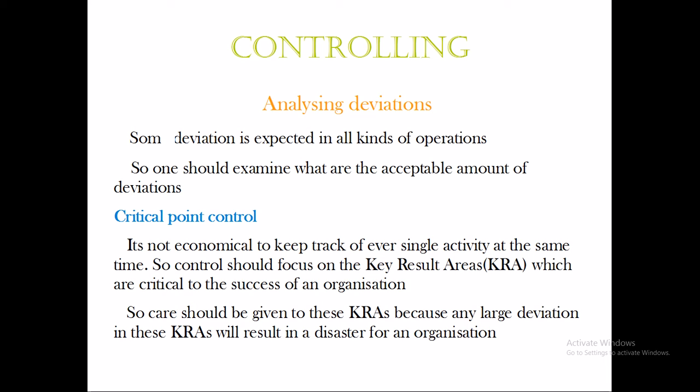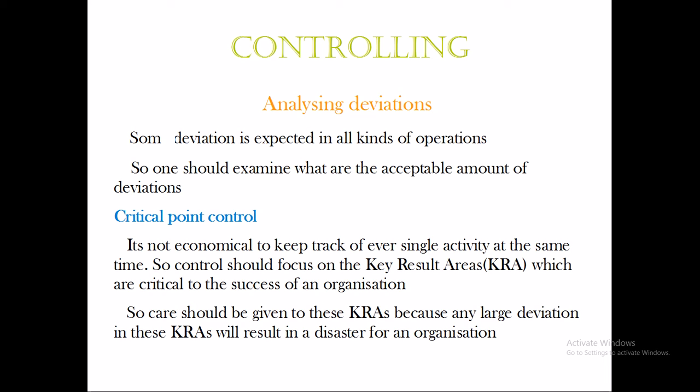In that scenario, the management has the responsibility to find out why such a huge deviation has happened, and to take corrective actions, whether the employees were not working properly, or whether there was any default or mistake that has made the company suffer such a loss. What was the reason for such underachievement? That is called corrective measures taken on the key result areas.